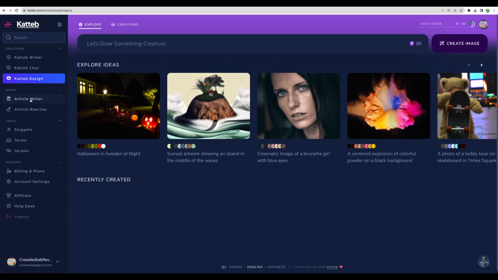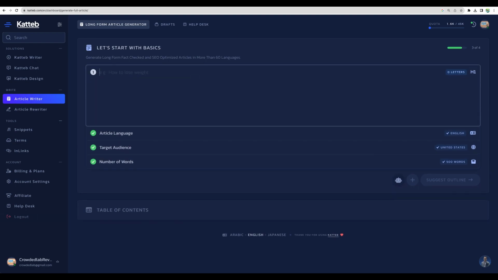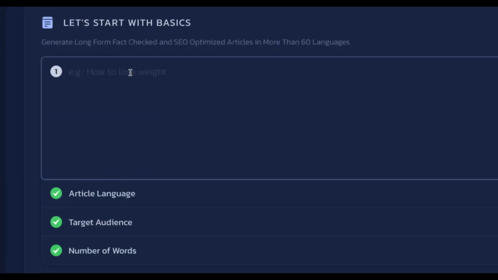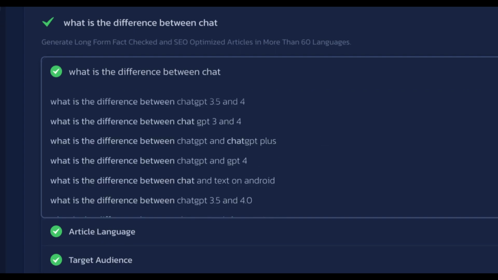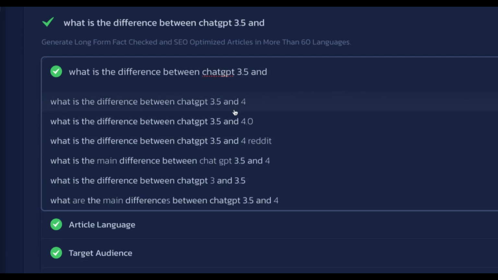Okay, so moving next, AI writer. So let's quickly demonstrate how it works, what is the flow. You can use chat feature to help you to generate articles. However, there is a nice feature inside this headline generator. When you start typing, you will be given suggestions. For example, like what is the difference between Chat GPT 3, let it be Chat GPT 3.5. So you can get some ideas for the topic, but let's use my own.